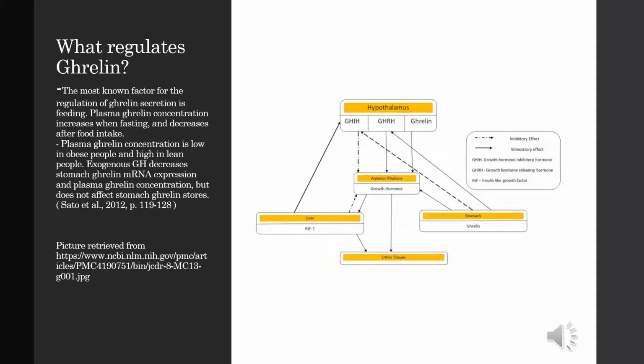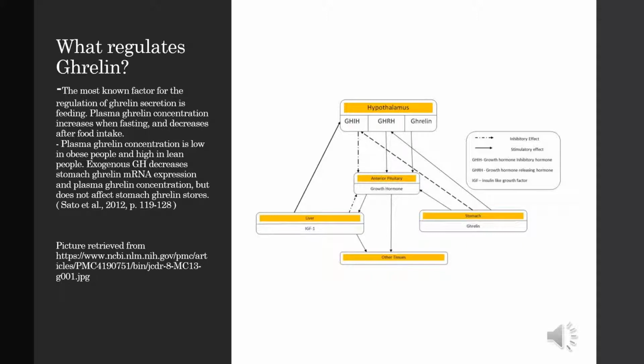Ghrelin is also identified in the hypothalamus. Ghrelin-containing neurons are found in the arcuate nucleus of the hypothalamus, a region involved in appetite regulation. The orexigenic effect of hypothalamic ghrelin is regulated through a neuronal network involving food intake.